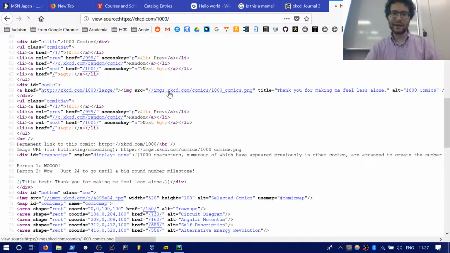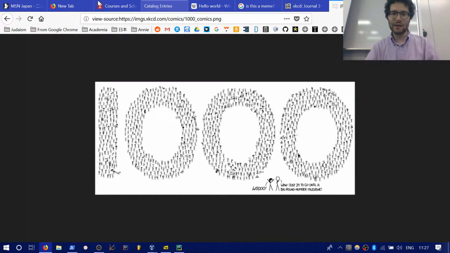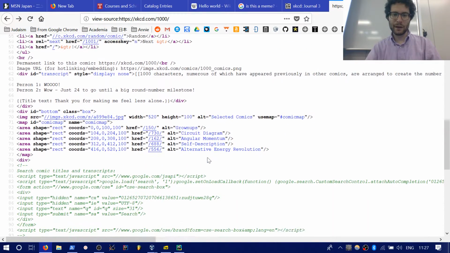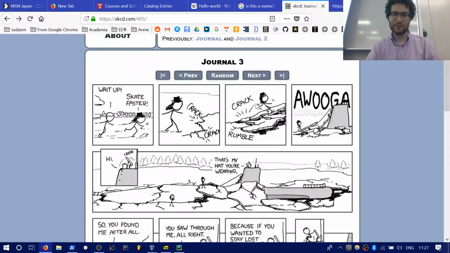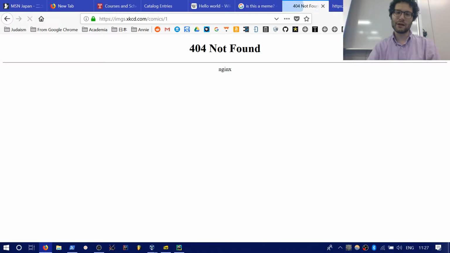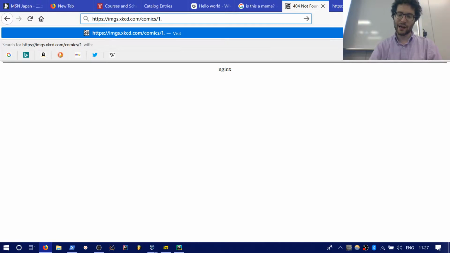And so by clicking on that link, I can get to the comic. Or view image, right? It's located at images.xkcd.com/comic/journal3.png. So the comics themselves are not labeled 1.png or 2.png or something like that.